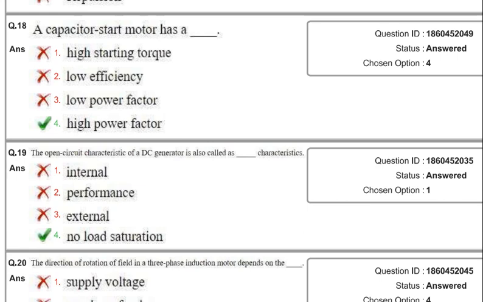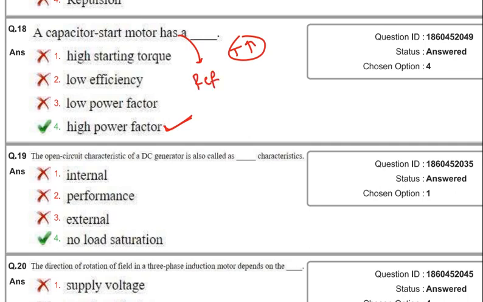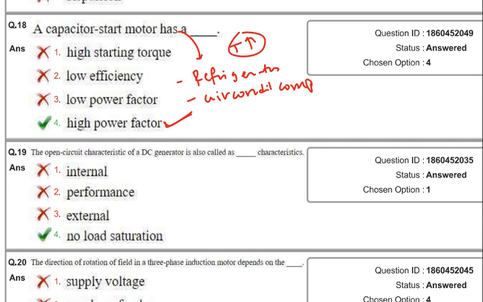A capacitor start motor has a high power factor and it is used for high starting torque applications. Other applications of this are refrigerators and air conditioner compressors. Important: the capacitor start motor applications are refrigerators and air conditioner compressors, and a capacitor start motor has a high power factor.